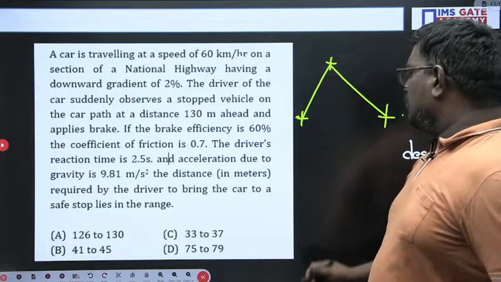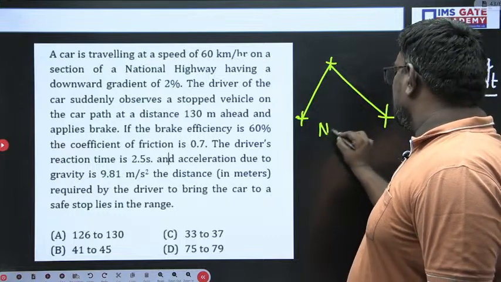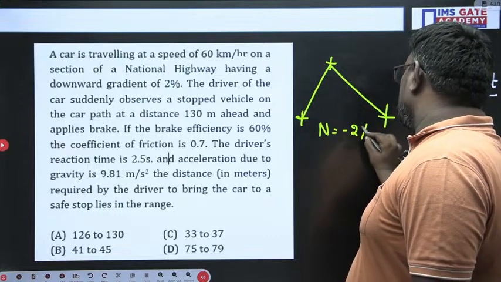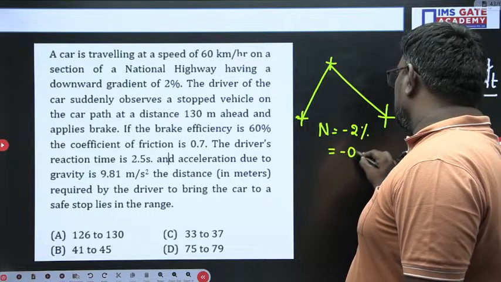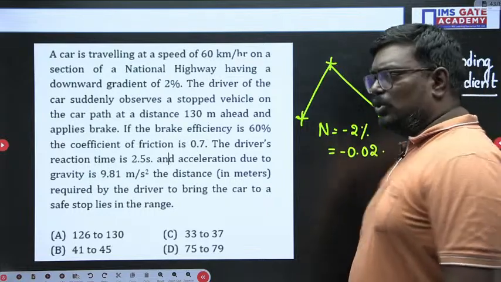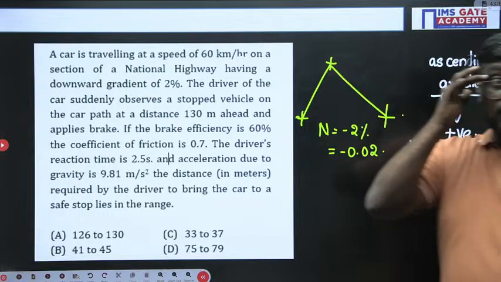So the downward gradient n is equal to minus 2 percentile, or you can write it as minus 0.02, taking 2 by 100. I hope you are clear.